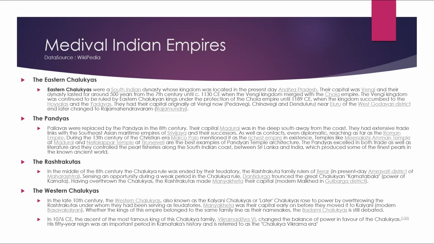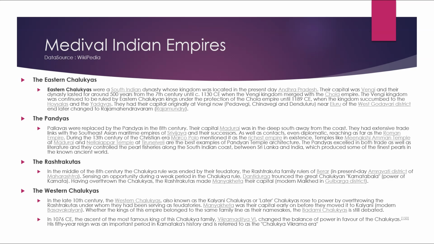The Rashtrakutas made Manikhet their capital, modern Malkhed, in the Gulbarga district. The Western Chalukyas. In the later 10th century, the Western Chalukyas, also known as the Kalyani Chalukyas or the Later Chalukyas, rose to power by overtaking the Rashtrakutas, under whom they had been serving as feudatories. Manikhet was the capital early on before they moved it to Kalyani, modern Basavakalyan.